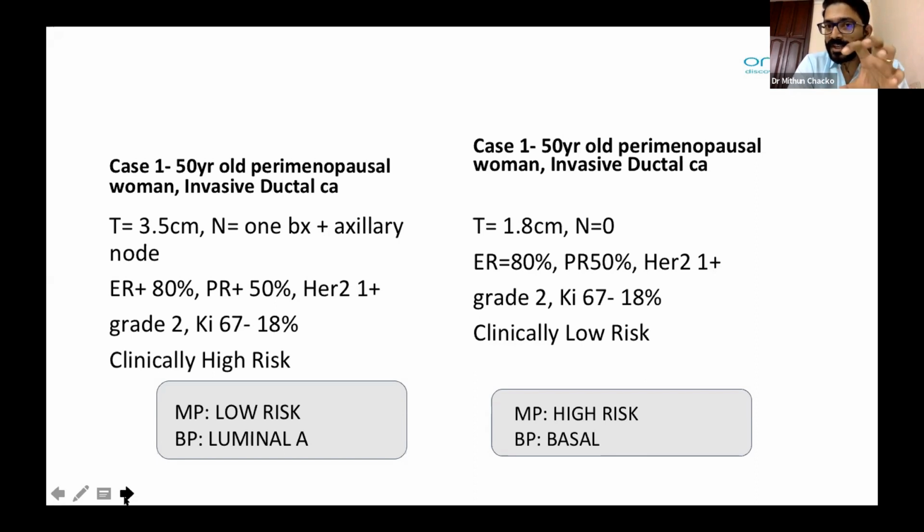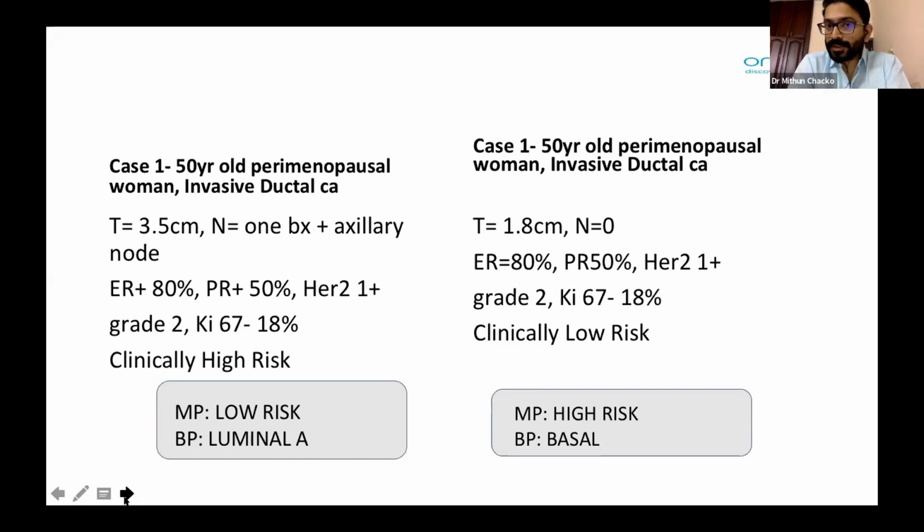But these are the patients, even with clinically low risk, who are bound to metastasize, bound to fail distantly in our clinical practice. So this is the exact case in which we can even go ahead with neoadjuvant chemotherapy. If you see the NBREAST trial in which neoadjuvant chemotherapy was given for the ER positive basal subtype, there was complete pathologic response to the tune of 34% in the basal ER positive breast cancer.